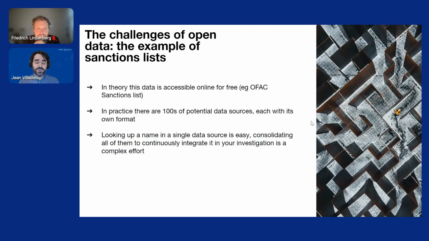It's readily available in a few clicks. The problem is that in practice, there are hundreds of potential data sources, each with its own format. Looking up a name in a single data source is very easy, but consolidating all of these data sources in a continuous fashion and integrating that in your investigation process is a complex effort.